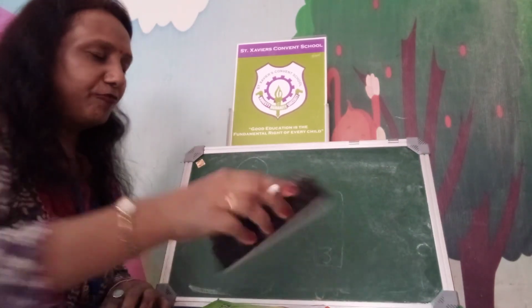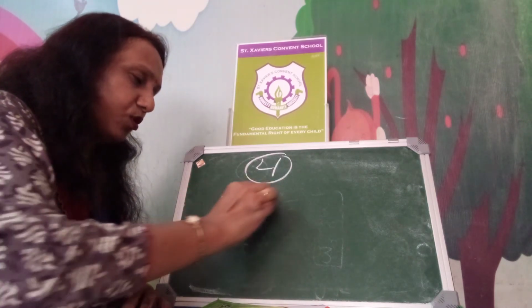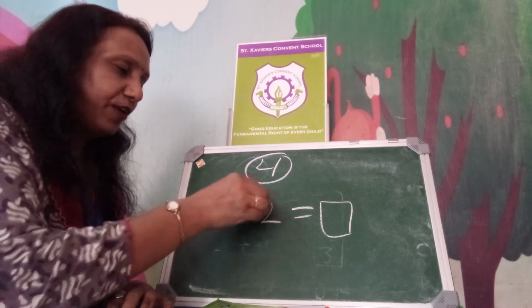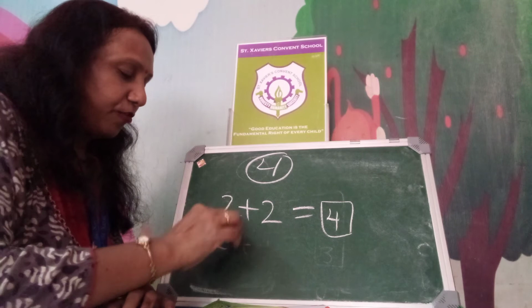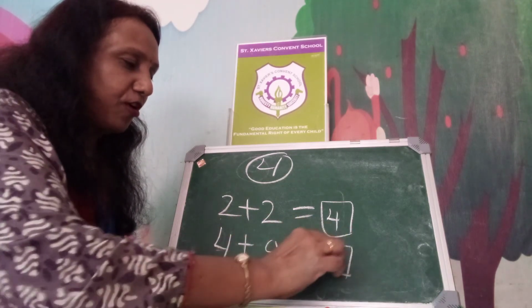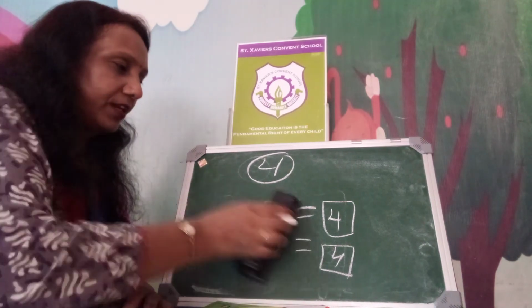Now combination of 4. 2 plus 2, add it, 1, 2, 3, 4. And 4 plus 0, what will come? 4. 0 is nothing. This combination 4 came.